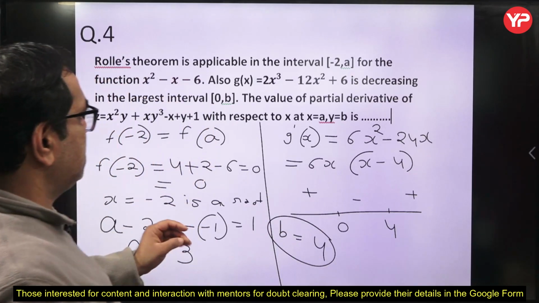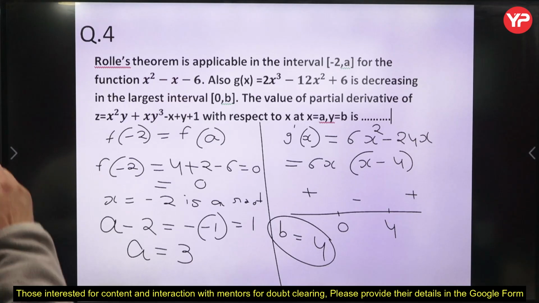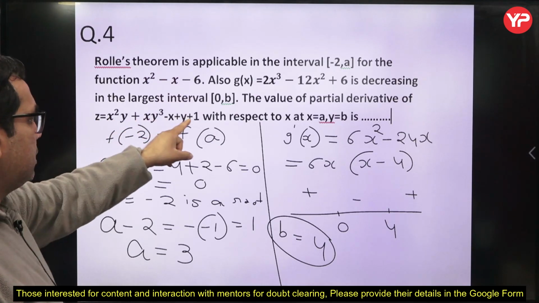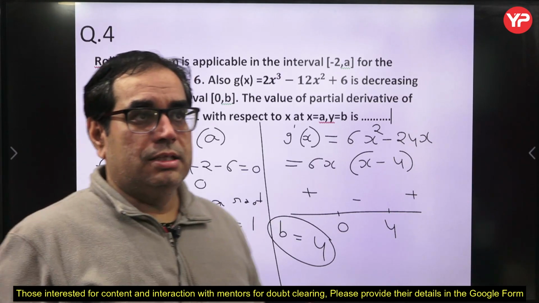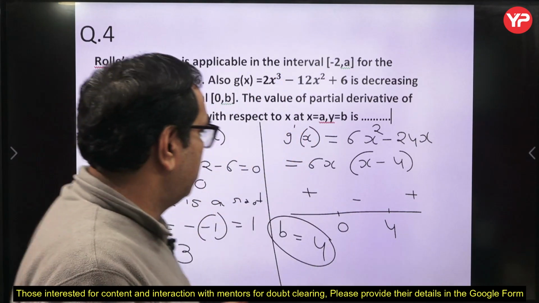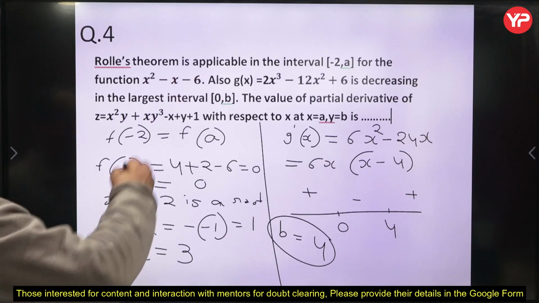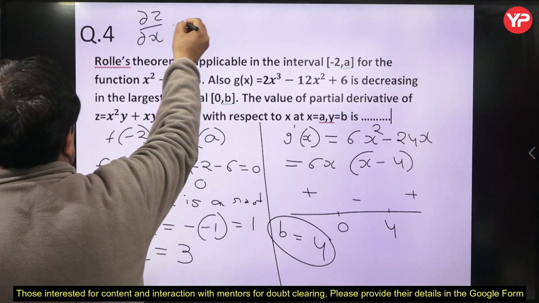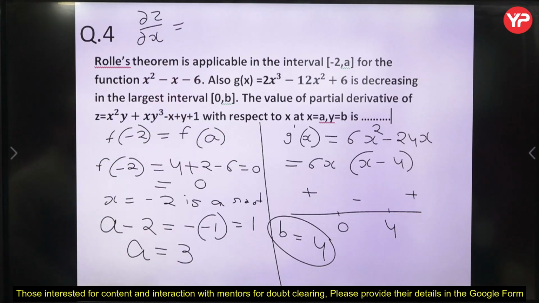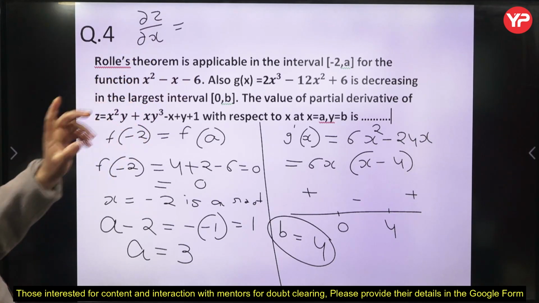From the second information we have computed b. Now we have to calculate the partial derivative of this function with respect to x. When we compute the partial derivative with respect to some variable, we take the other variable as constant. So we can calculate the answer now. We can write ∂z/∂x, the partial derivative of this function with respect to x, treating y as a constant.